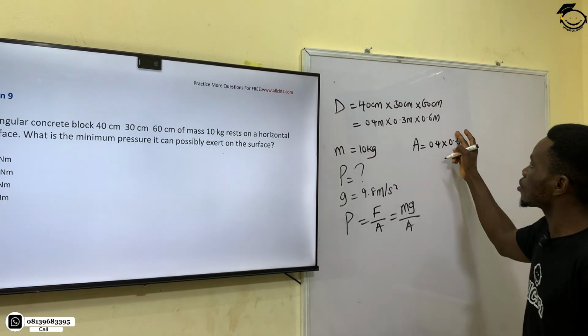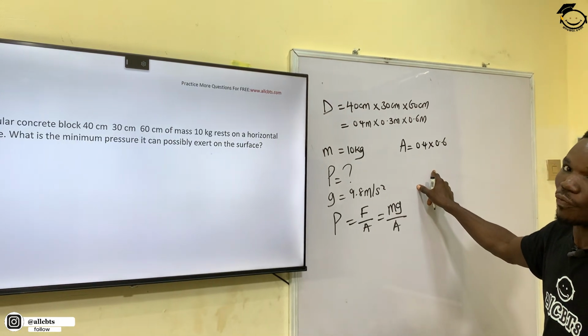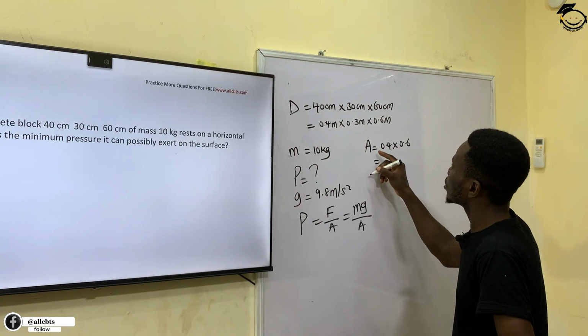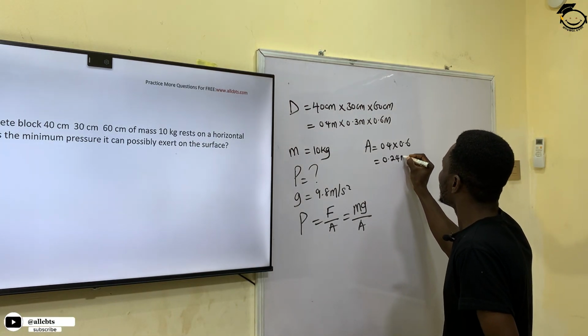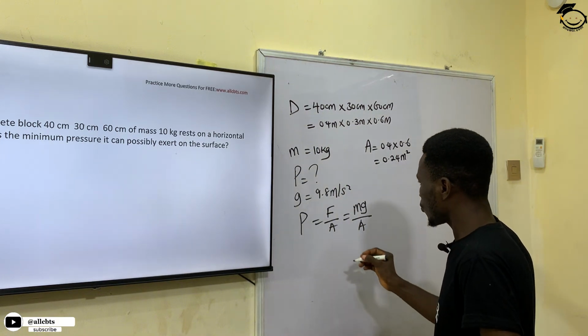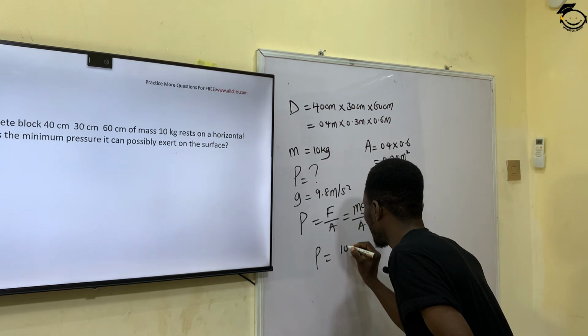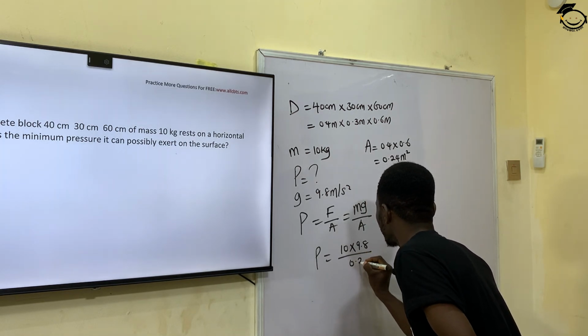So when this face of this block is resting on the flat surface, that is when the pressure will be minimum, as the area would be maximum. So this will give me 0.24 meters squared. With this, I know that my pressure will be equal to 10 times 9.8 divided by 0.24.